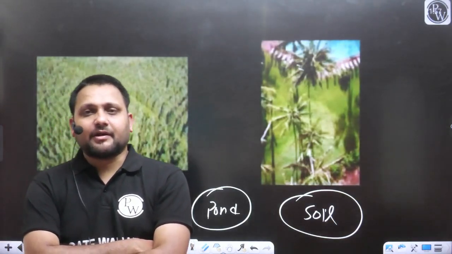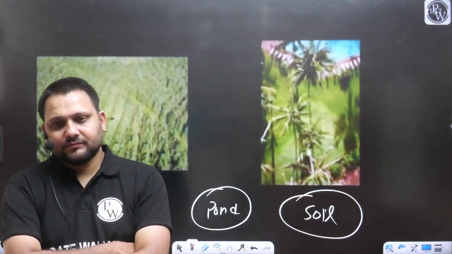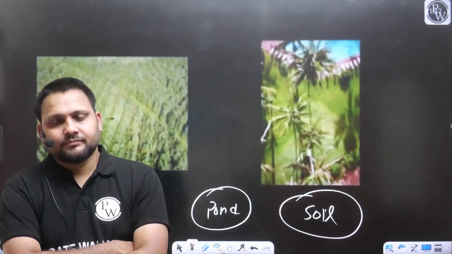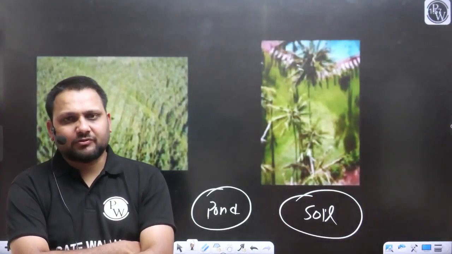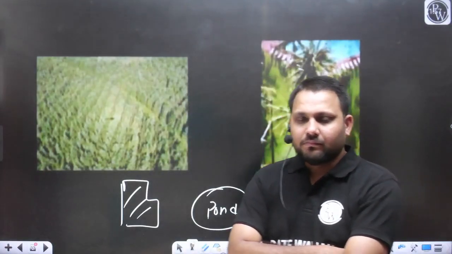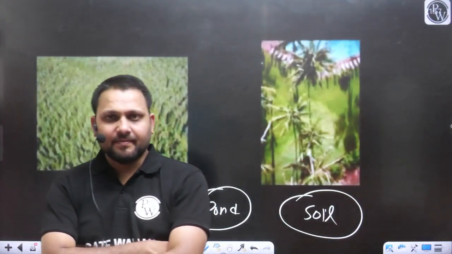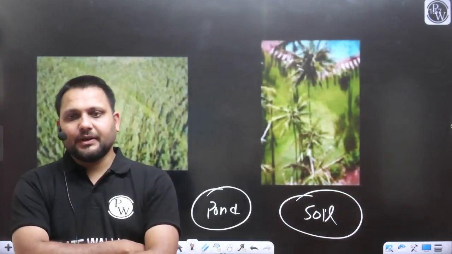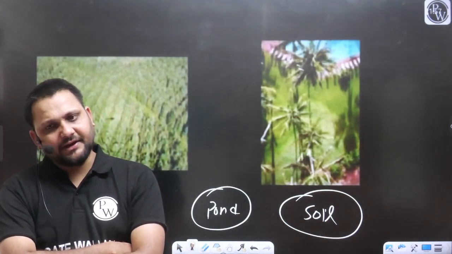So it is always recommended that in the summer you wear light color cloth. Why? You must know the reason for that. If we are wearing dark color cloth in the sunny season, in the summer season, you will feel more temperature. Because dark color absorbs the light and heat. Absolutely correct.